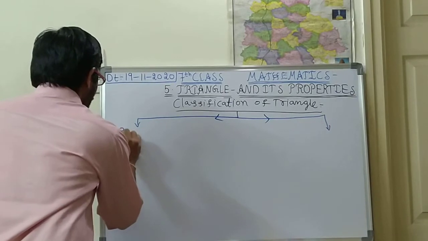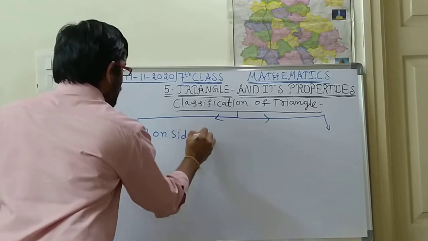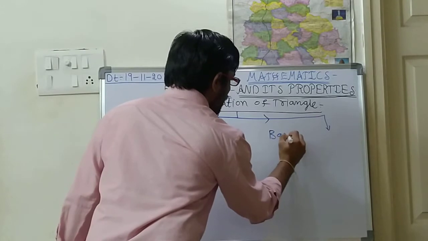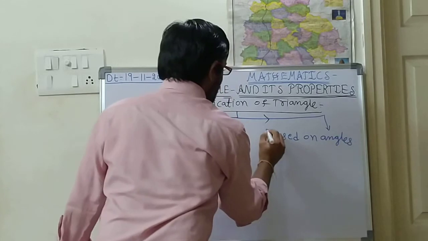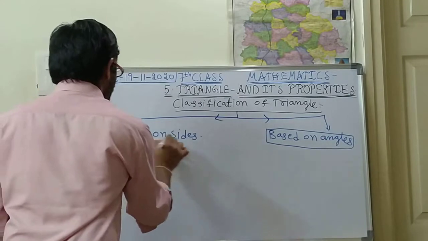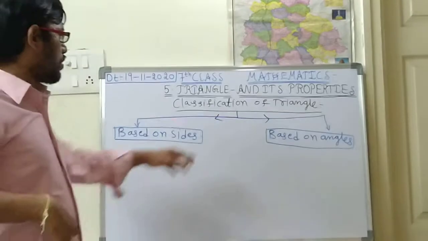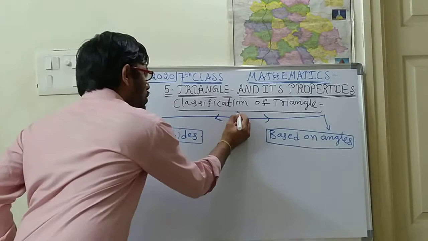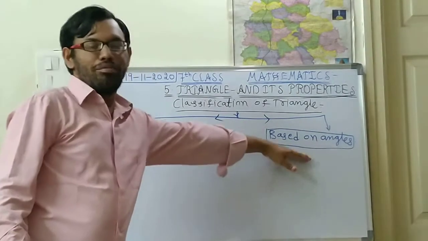The first part is based on sides, and the second one is based on angles. Based on angles is the second classification, and based on sides is the first one. I think you are understanding. So the classification of triangle is divided into two parts. What is the first part? The first part is based on the sides, and the second one is based on the angles.